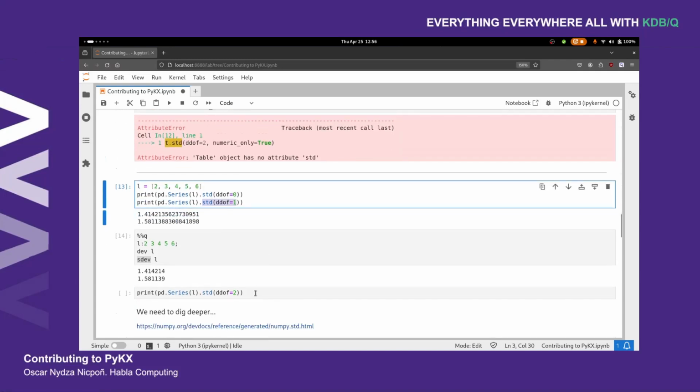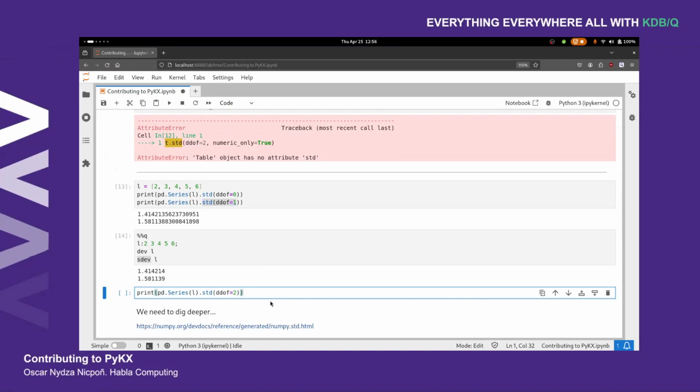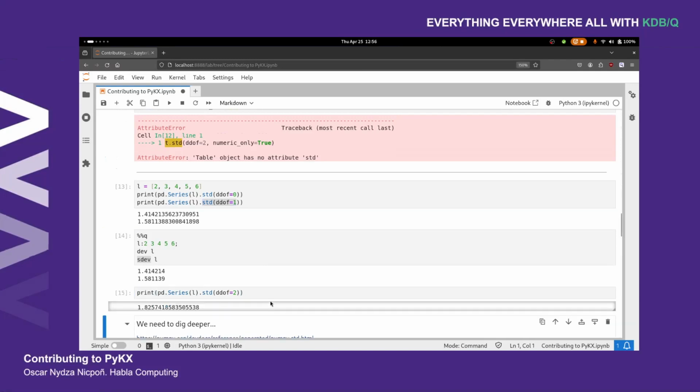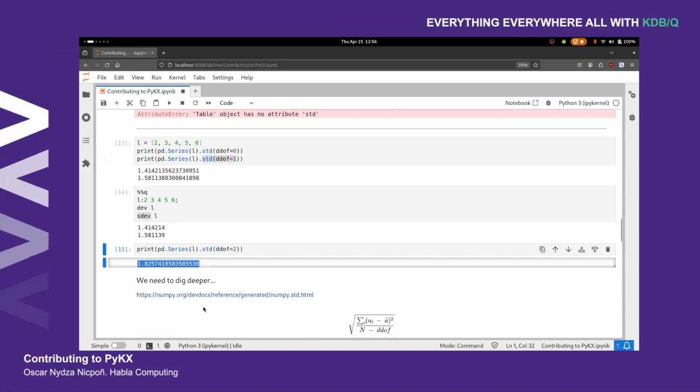But what if we wanted to run something like this? A DDoF of 2, 3, 4, something like that. That returns this result right here, but we don't have this available in Q. We can't really specify the DDoF parameter, right? So we need to dig a bit deeper.